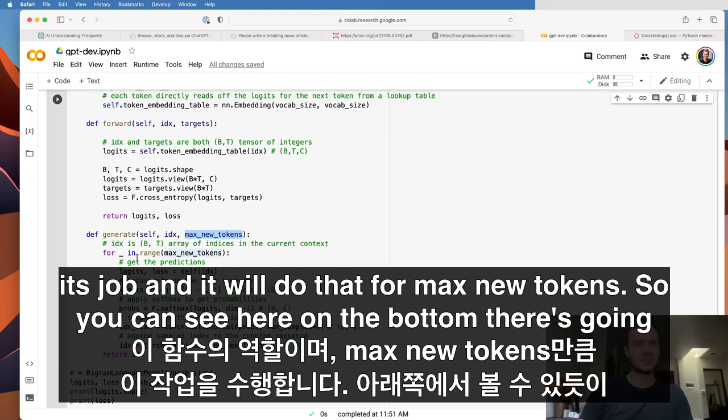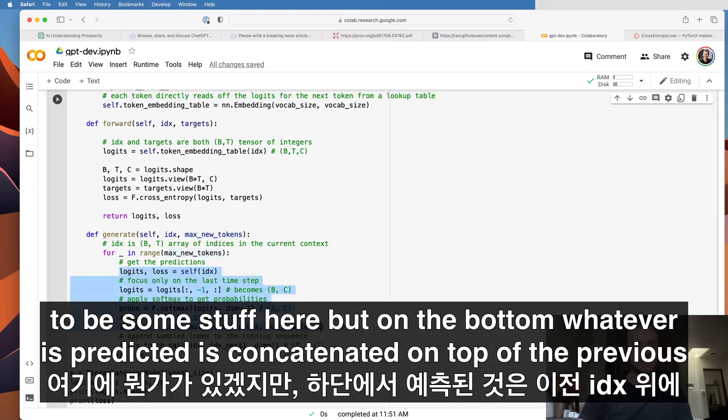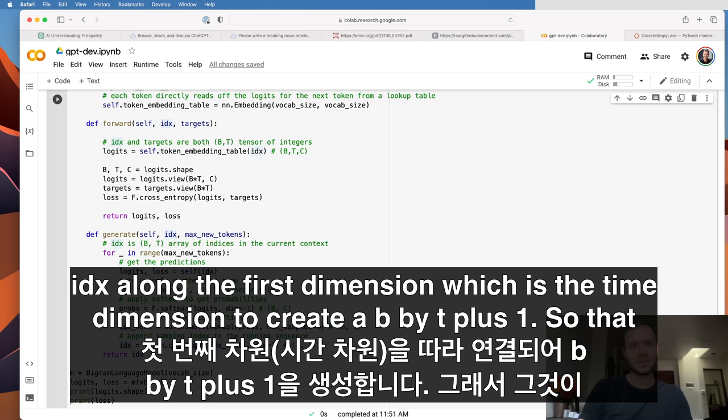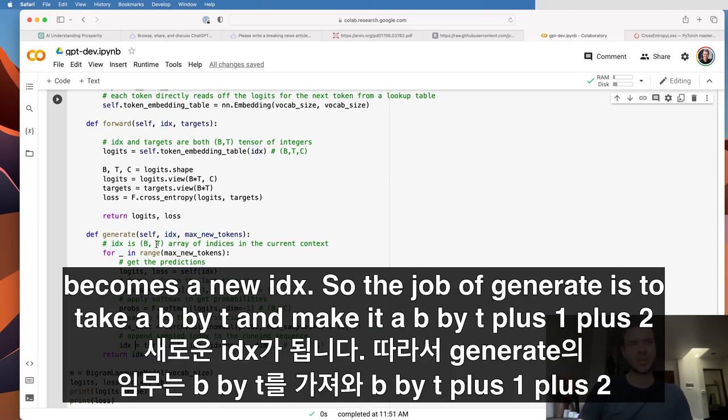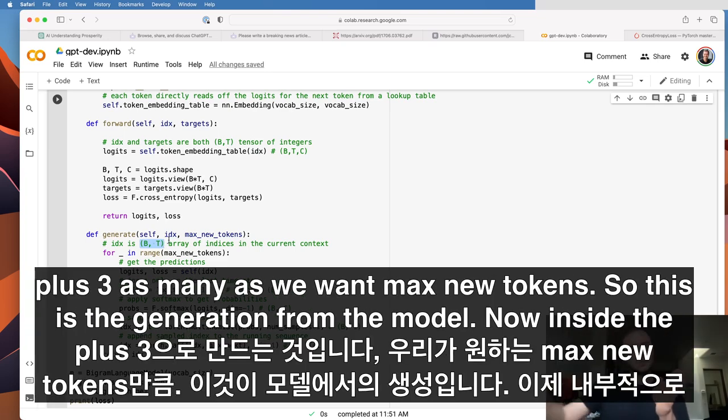So you can see here on the bottom, whatever is predicted is concatenated on top of the previous IDX along the first dimension, which is the time dimension, to create a b by t plus 1. So that becomes the new IDX. The job of generate is to take a b by t and make it a b by t plus 1, plus 2, plus 3, as many as we want, max new tokens. So this is the generation from the model.